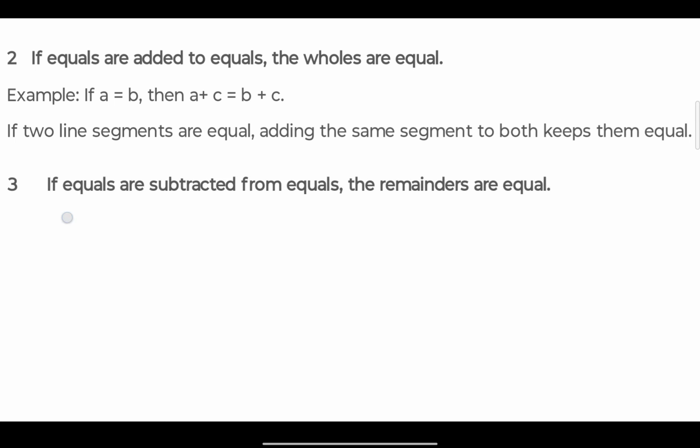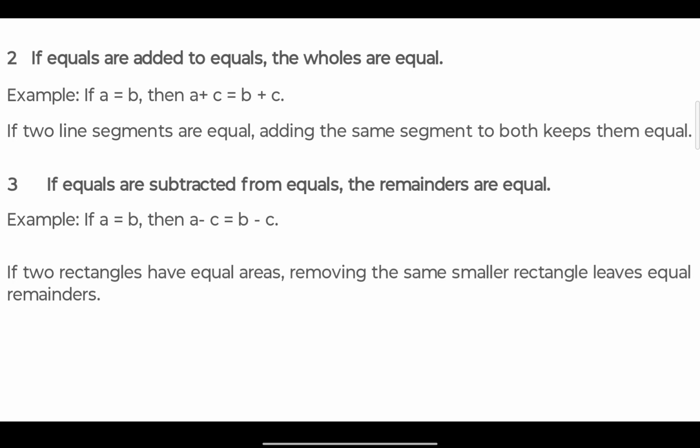Third one, if equals are subtracted from equals, the remainders are equal. The second one is about addition. The third one is subtraction. Similarly, we have A equal to B, then we can subtract C from both of them. We get the same result. If two rectangles have equal area, removing the same smaller rectangle leaves equal remainders.